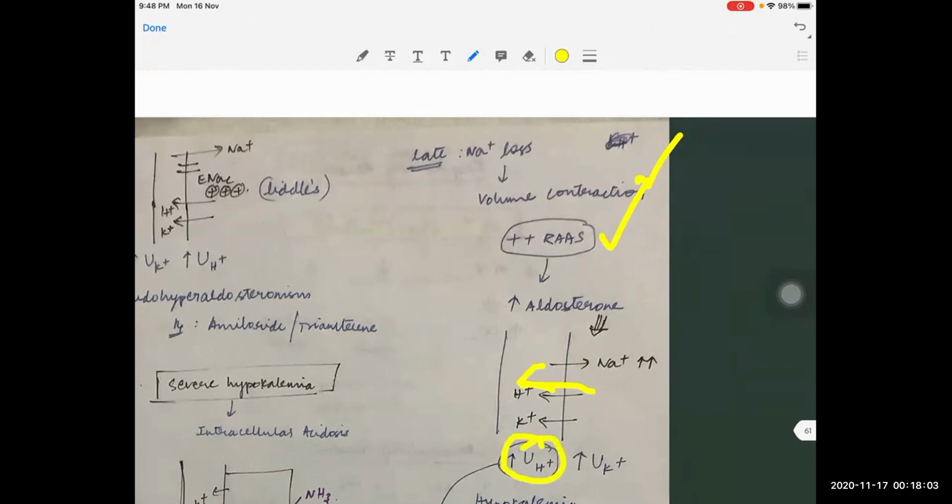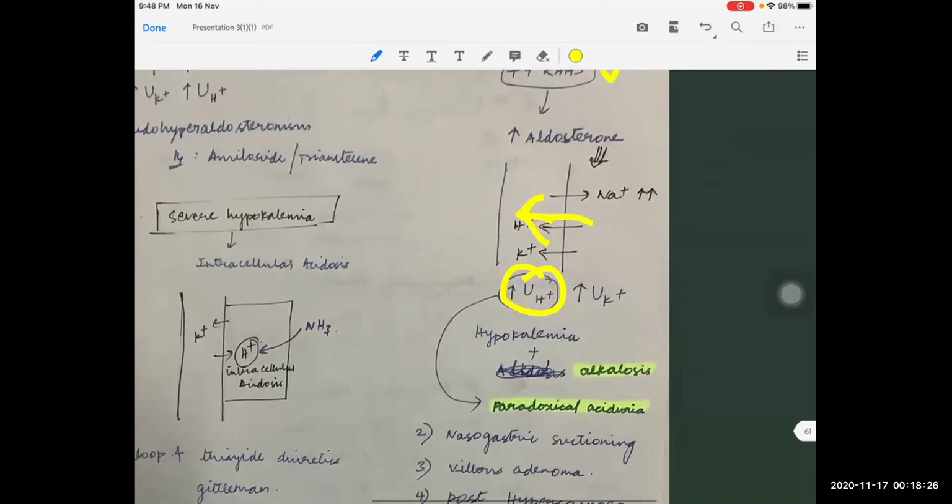Whenever the body is having alkalosis, that is excess of bicarbonate, the normal physiology, what we expect, is that bicarbonate should be excreted in urine as a compensatory mechanism. But here, paradoxically, H plus is getting secreted because of this RAS system. That's why this process is also called paradoxical aciduria. That is, instead of bicarbonate being secreted in urine, the acid should be conserved, but instead it is secreted in urine, and it is called paradoxical aciduria.